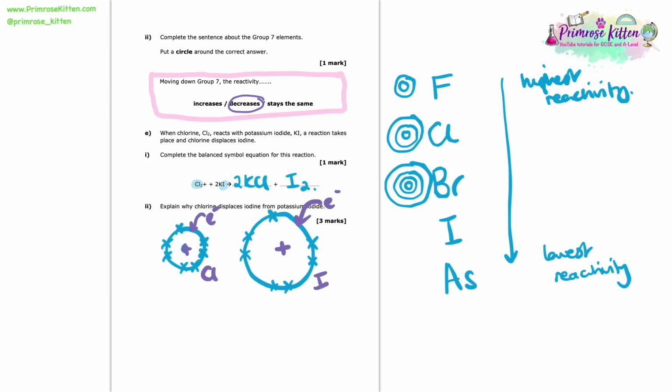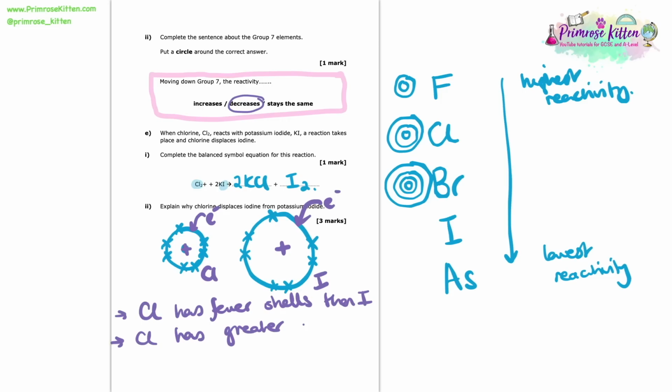So the reason why chlorine displaces iodine is due to the fact that chlorine has fewer shells than iodine. And because therefore you've got these fewer shells, we know that there is this smaller distance, and therefore chlorine is going to have a greater attraction between its outer shell electrons and the nucleus.